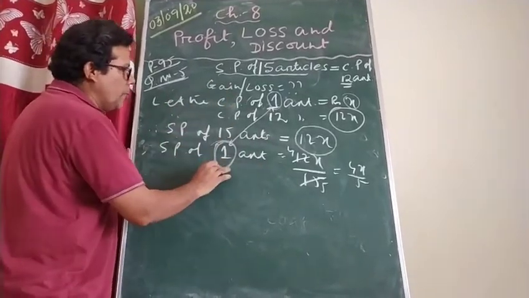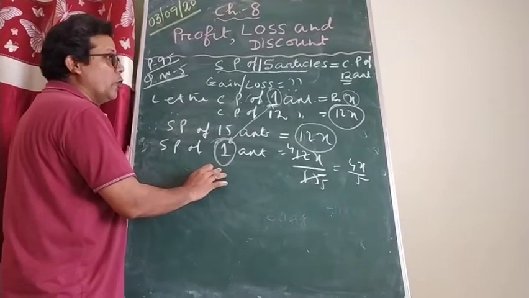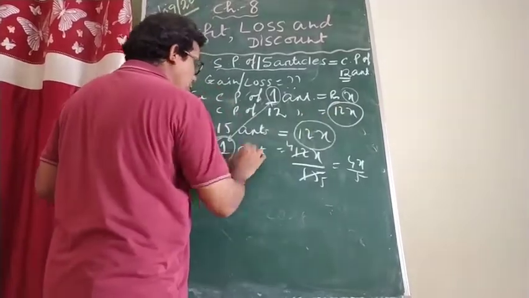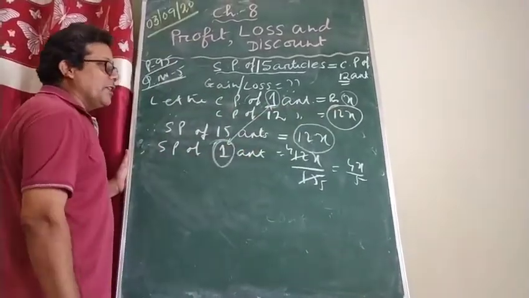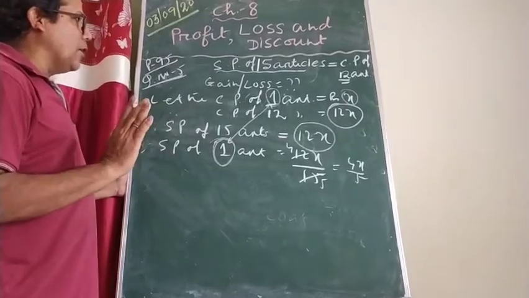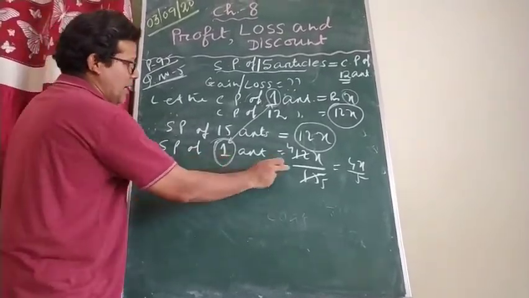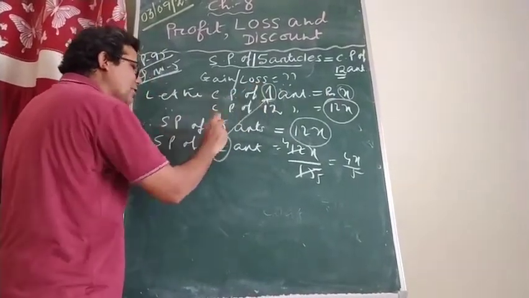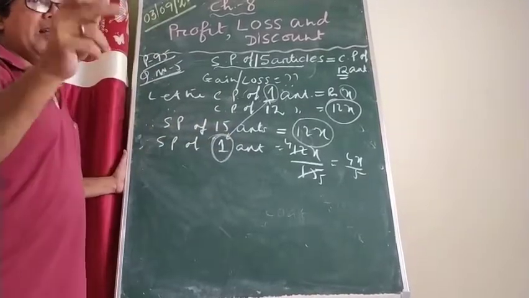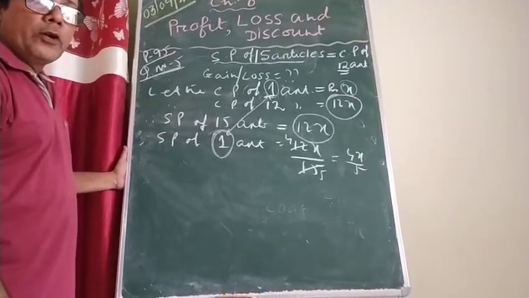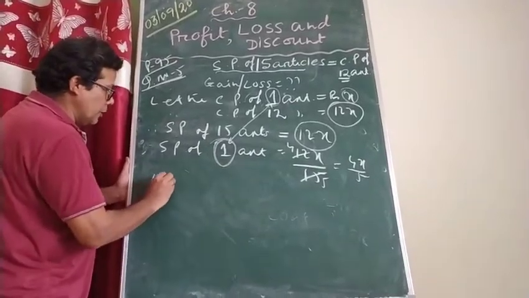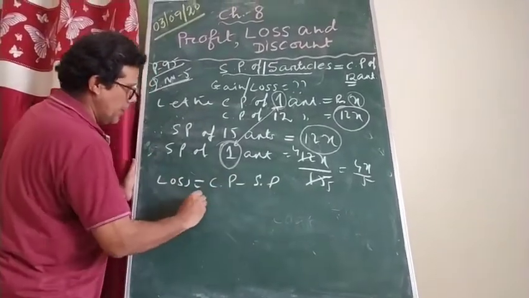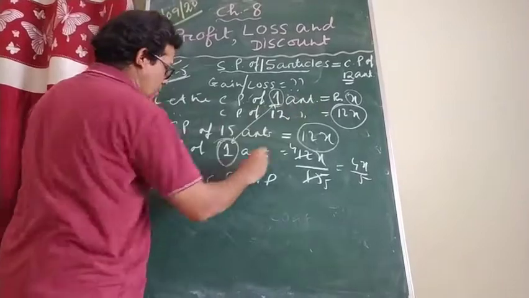You could have found out the SP of 12 articles also. And if you can find out the SP of 12 articles, here you know the CP of 12 articles. When both quantities are the same, you can easily find out the profit and loss. So here SP of one article is known to you, CP of one article is known to you. The quantities are the same, so you will be able to find out the profit or loss. Here loss is equal to CP minus SP. I am taking one quantity the same here. What is the one article?